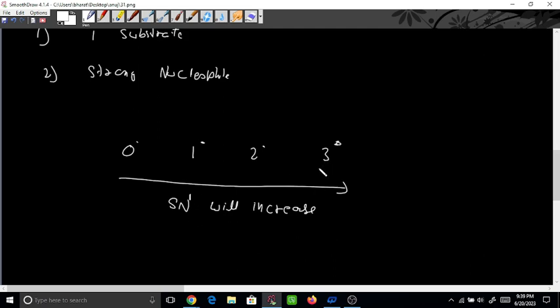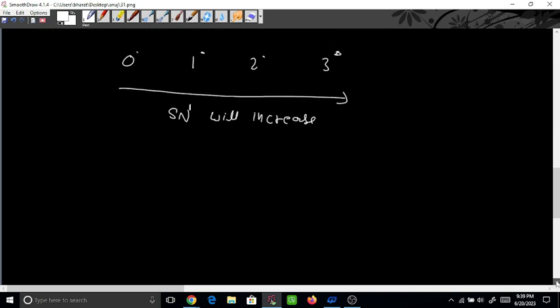But if we go in the opposite direction, SN2 will be favored.